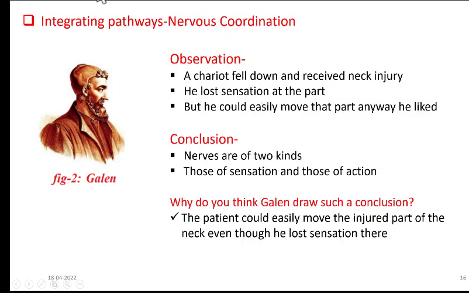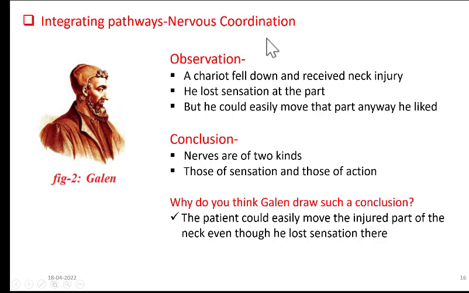Now let us move to the next topic, integrating pathways, nervous coordination. The central idea of this is there are two pathways in our body. One pathway carries signals from sense organs to the nervous system, and the other pathway carries commands from the nervous system to the moving organs, or the organs which have to respond. These two pathways are integrated. It means they are interlinked.